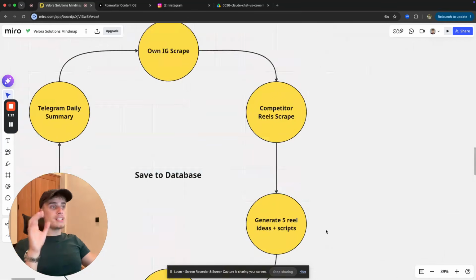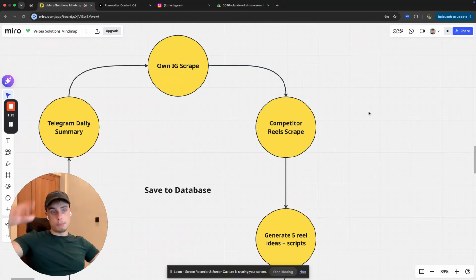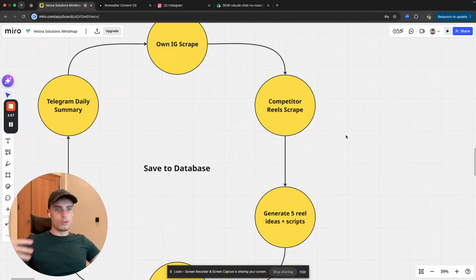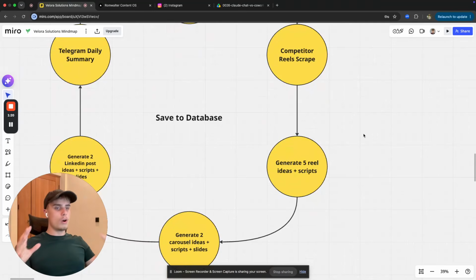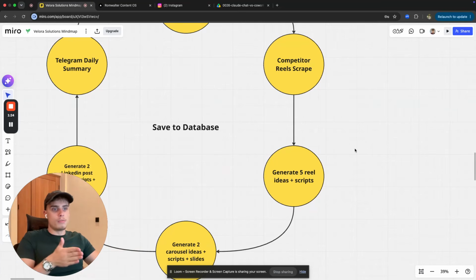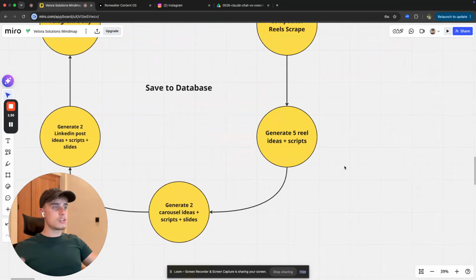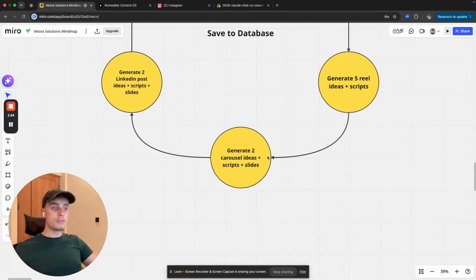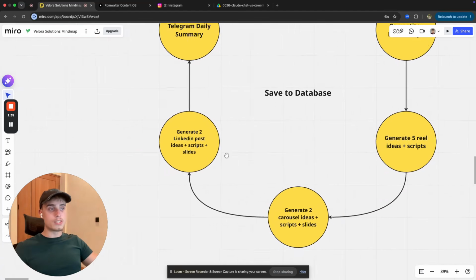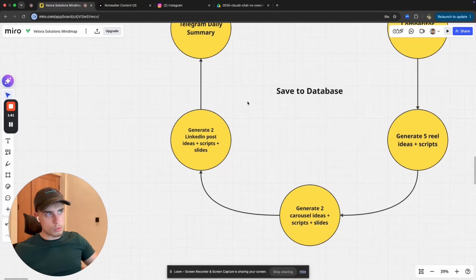Next thing, based on these two things, and of course the previous scrapes that you've done, for weeks and weeks and weeks, all of those data is gonna combine and add up together. So pretty much the more you use this machine, the better it's gonna be, because the more data, the more context it has. So then it's gonna generate you 5 reel ideas with the script. It's gonna generate you 2 carousel ideas with scripts, slides, and the guide. And it's gonna generate you 2 LinkedIn post ideas with scripts, slides, and guides as well.